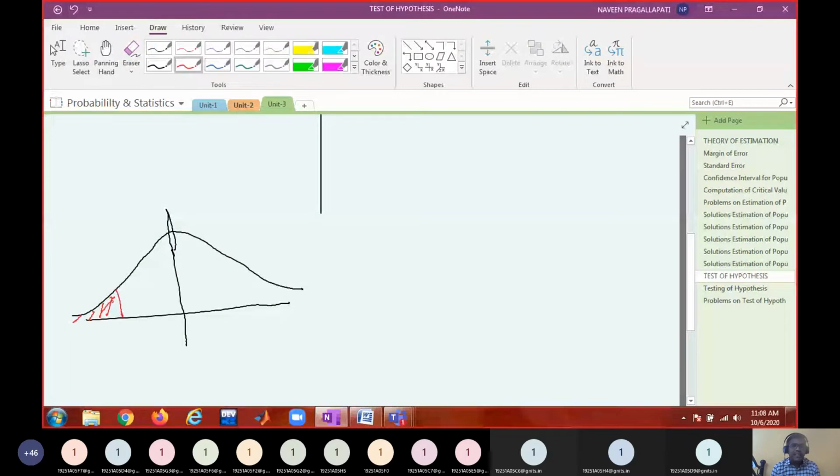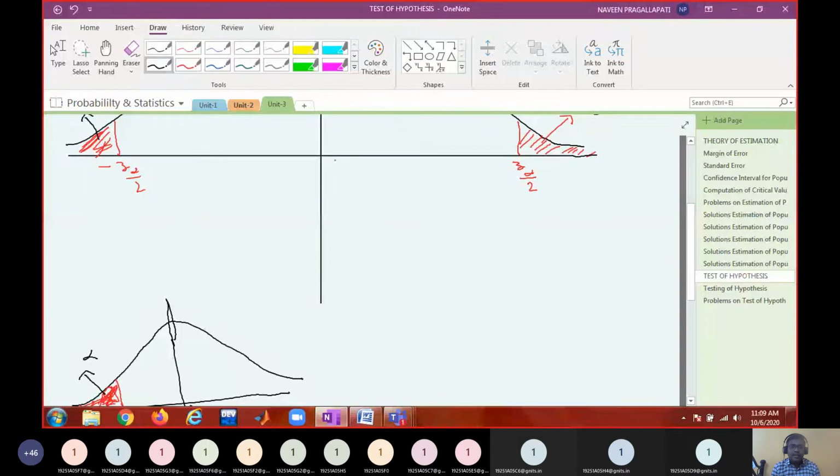The remaining is the non-critical region or non-significant region. Total critical region area must be alpha, I said. This is the only critical region, so its area has to be alpha. Then what is the symbol I should use here? Minus Z alpha. Why? Because it is on the negative side, no?